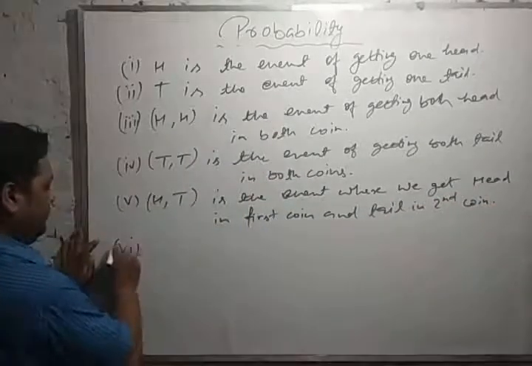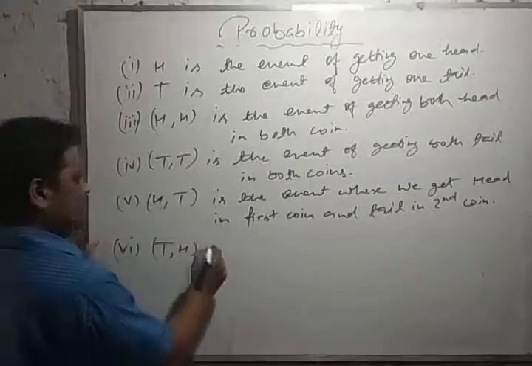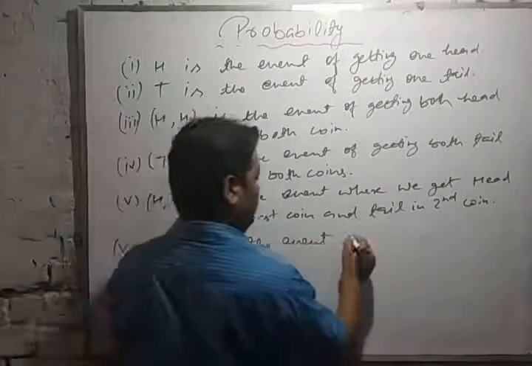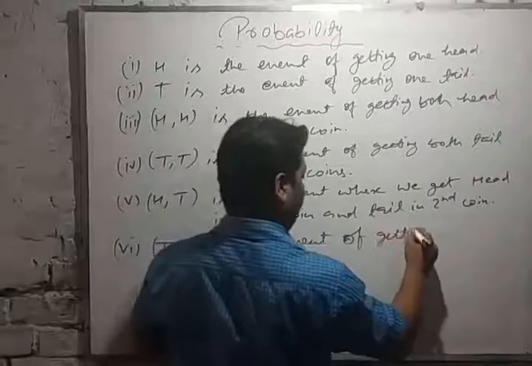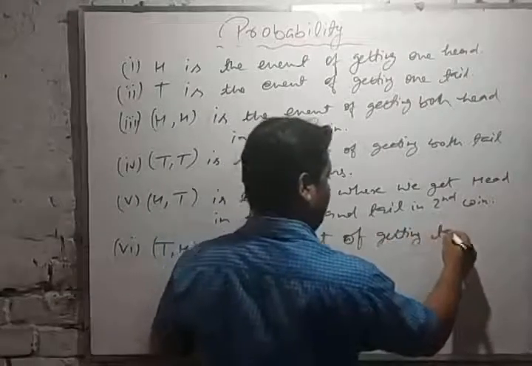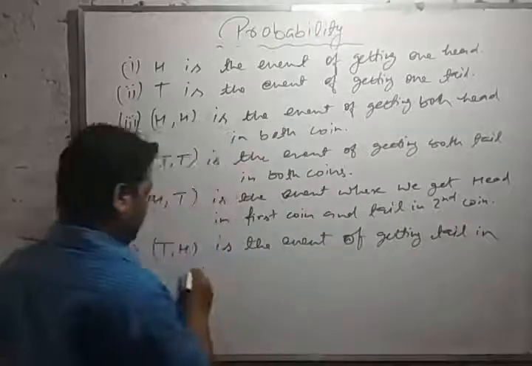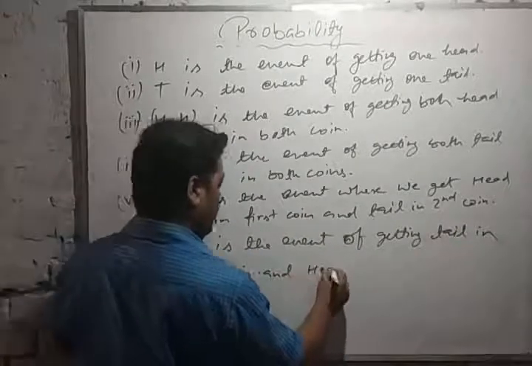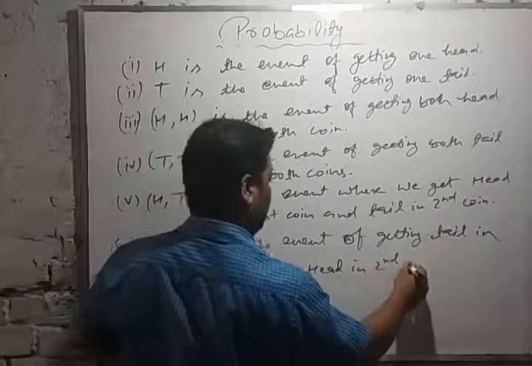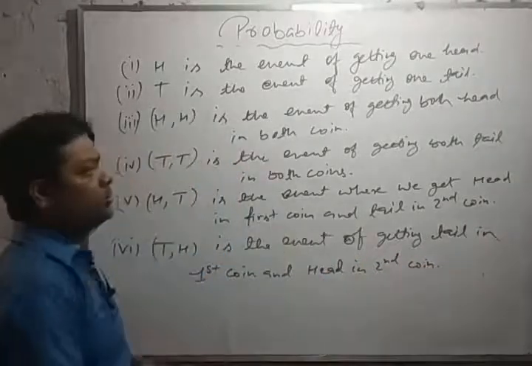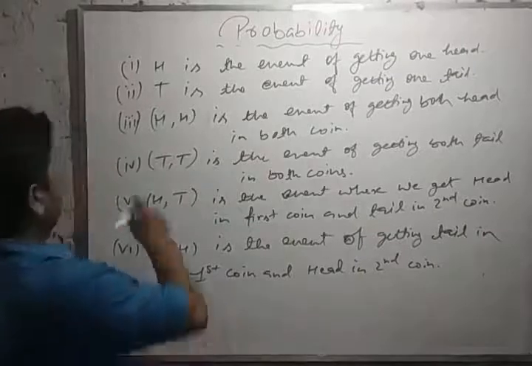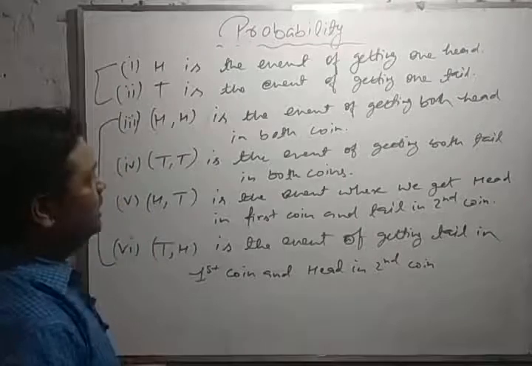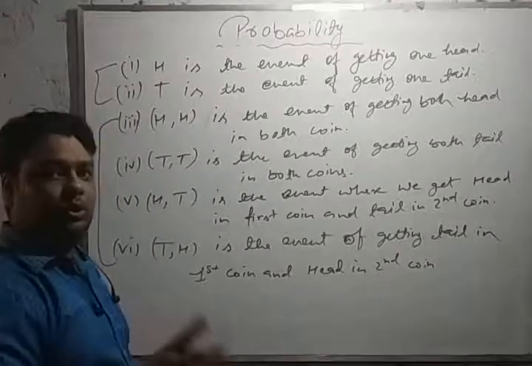Same as TH is the event of getting tail in the first coin and head in the second coin. So these are the 4 possibilities if you are tossing 2 coins.